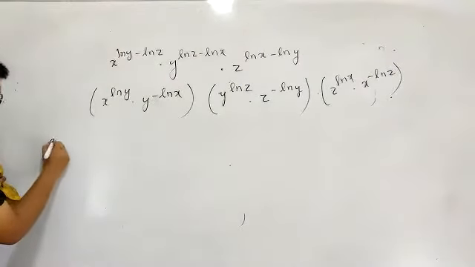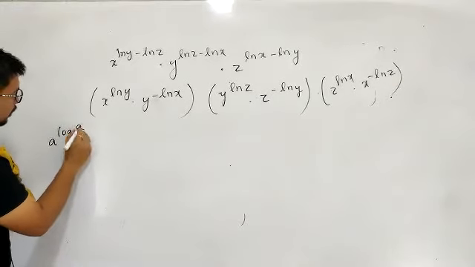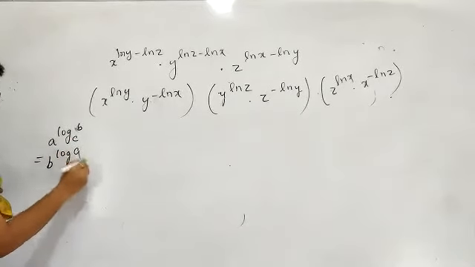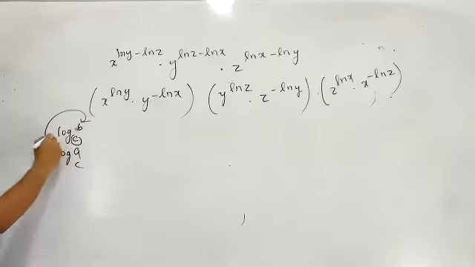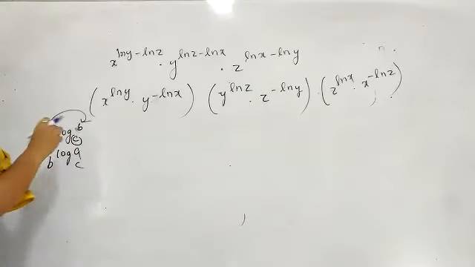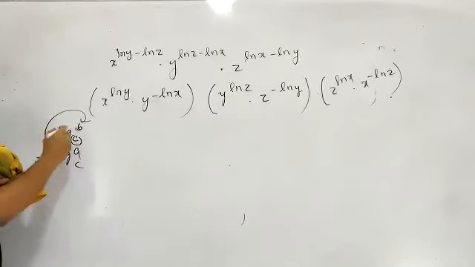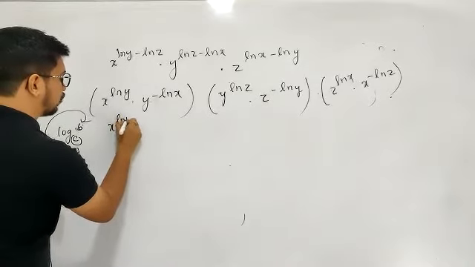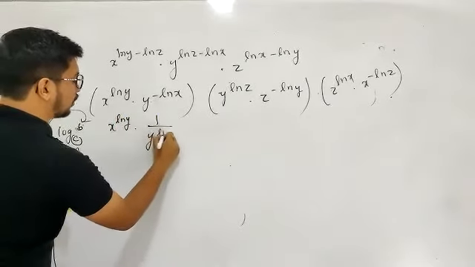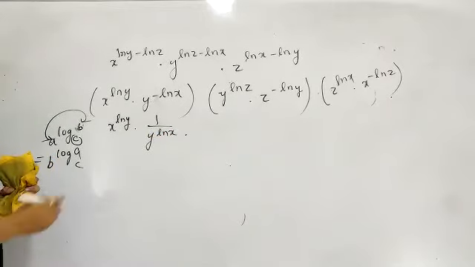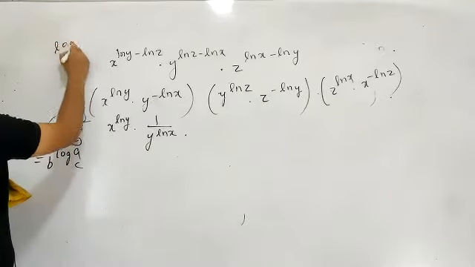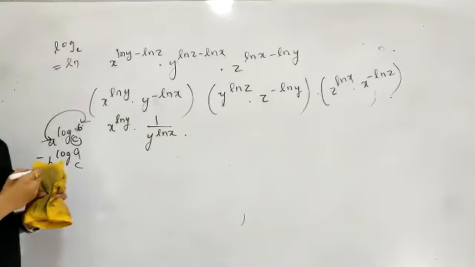See, a power log b base c can be written as b power log a base c. And if the base is kept as it is, I can interchange these two things. We have already learned this as a property of a logarithm. I can keep this base as it is, and this one and this one can be interchanged. So this part I'll write it as x power log y into 1 by y power log x. Log x under this is log to the base e, which I'm terming as ln. Meaning of ln is this part.